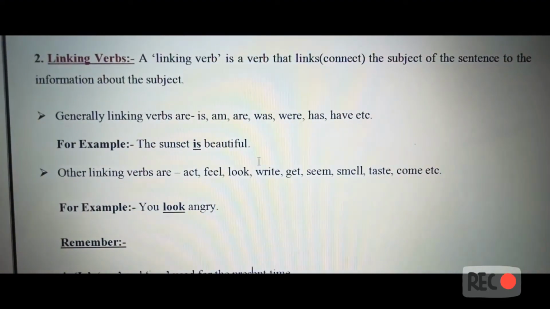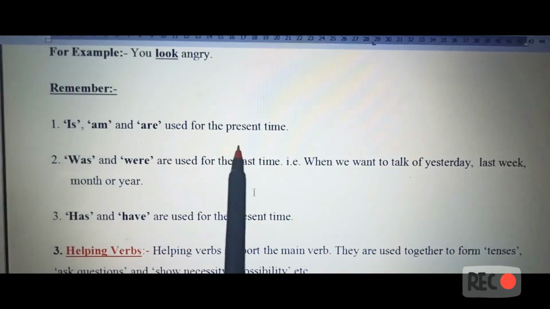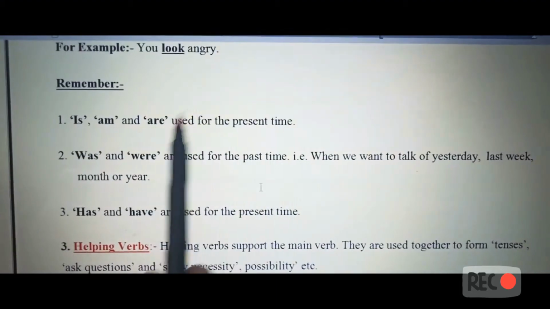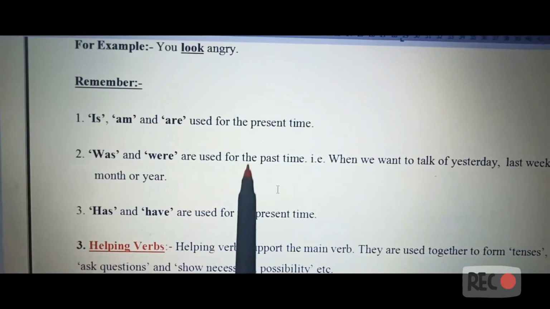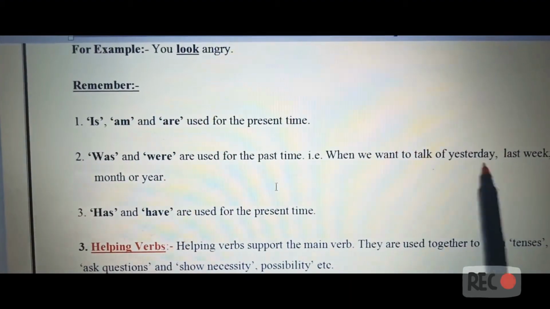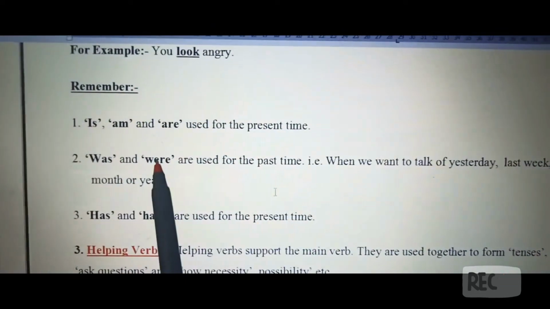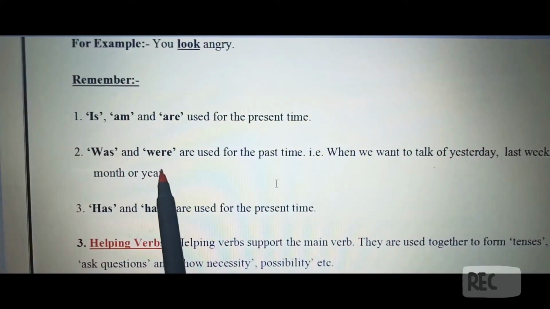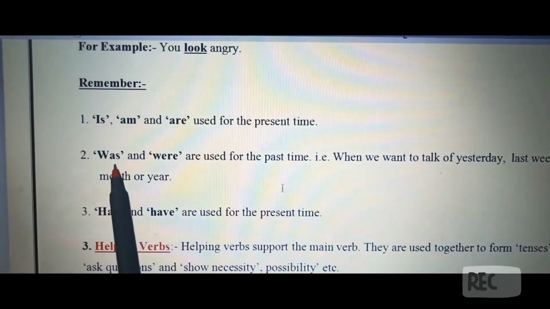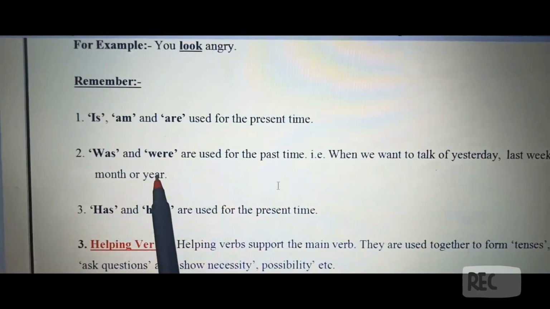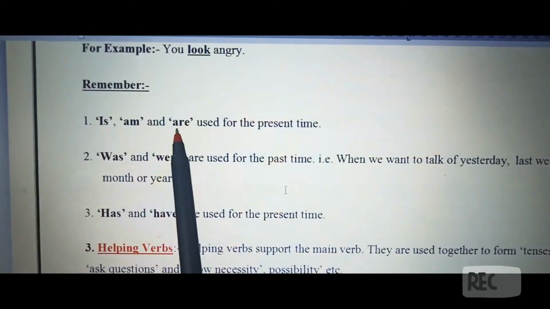Now the points to remember in this case are: is, am, are are used for the present time. Whenever we are talking about the present tense, we will use is, am, are. Was and were are used for the past time, that is when we want to talk of yesterday, last week, month or year. So was and were are used whenever we are talking about some work which has been completed in the past. Okay, was is used for singular and were is used for plural. Here also is and am are used with singular and are is used with plural.